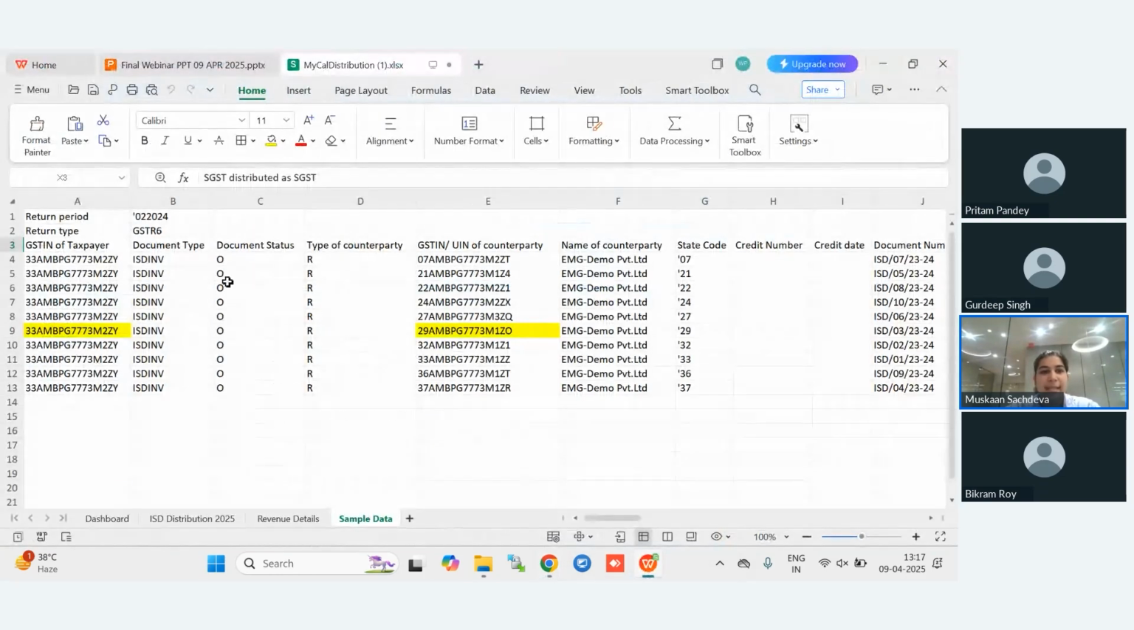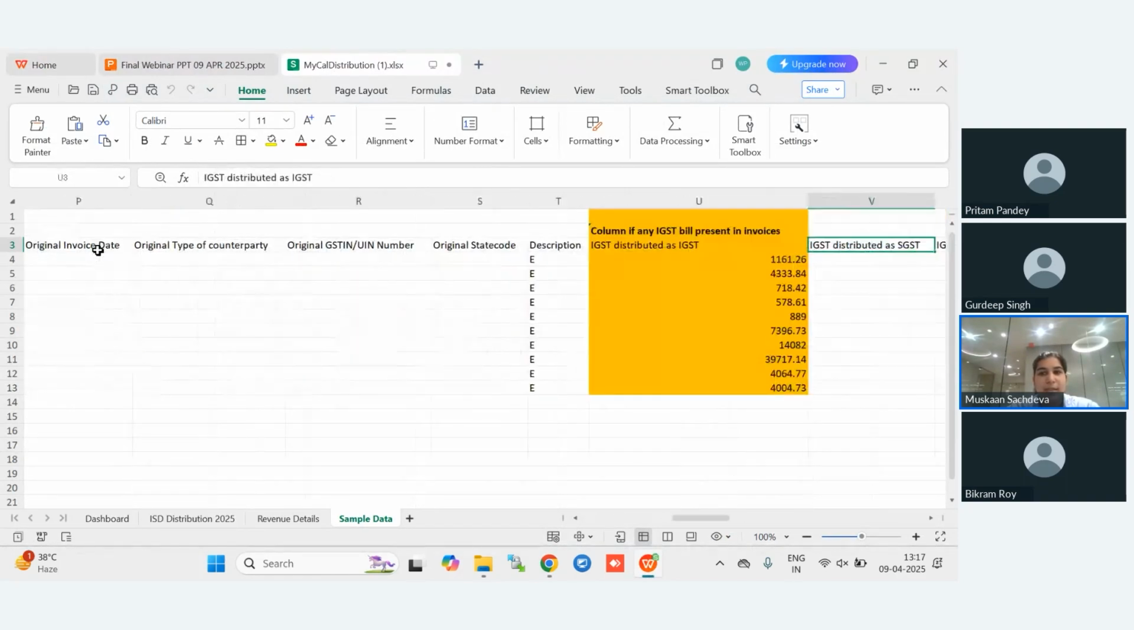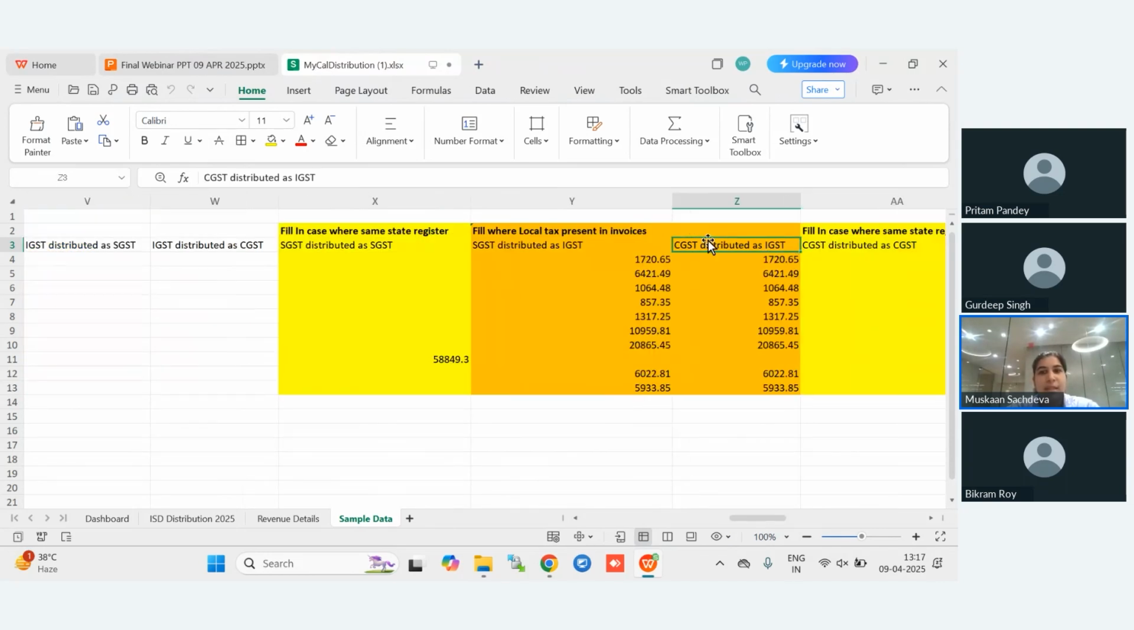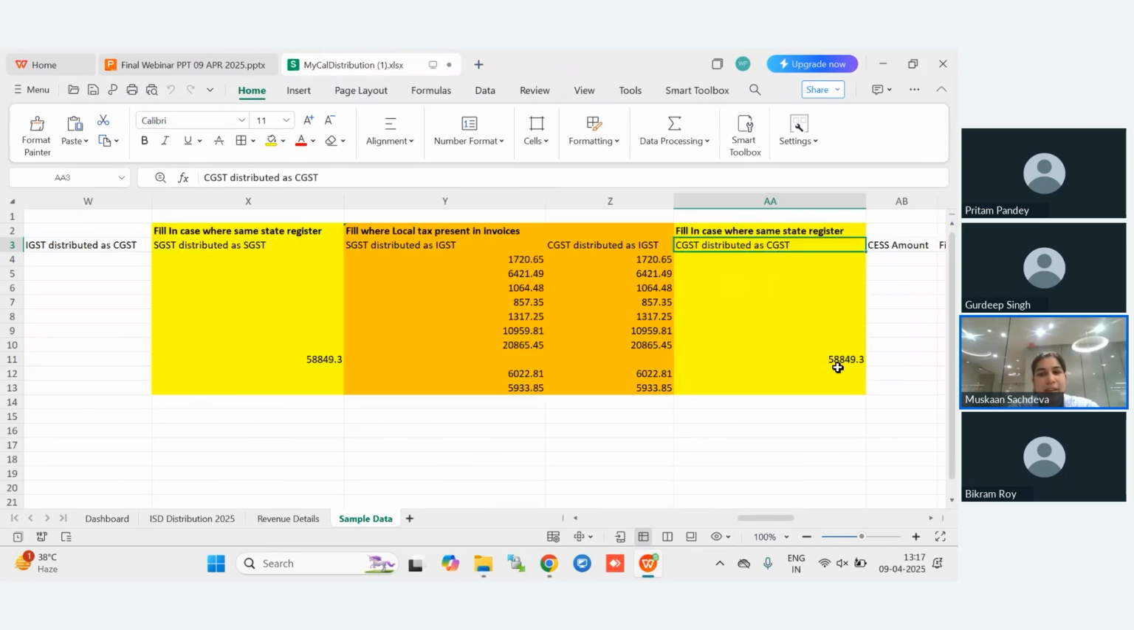As you can see here, these are some of the purchase service invoices that we have distributed. For the purchase service invoices, we have divided the invoices. For example, the IGST has been distributed as IGST. And then once it has been distributed, since there was no amount left, we will move forward and distribute the SGST as SGST only, and then we will distribute SGST as IGST. So we need to do this step-by-step distribution. Then CGST is distributed as IGST, and then CGST is distributed as CGST only, based on the invoices.